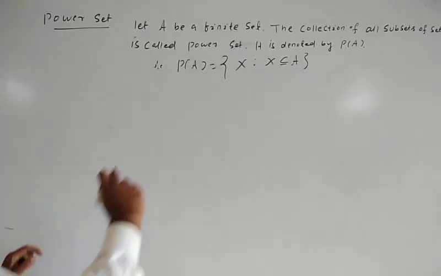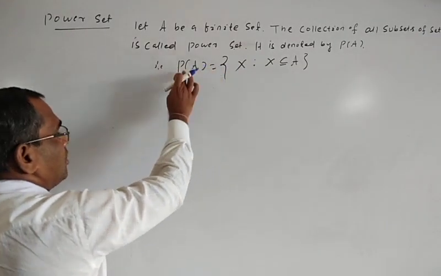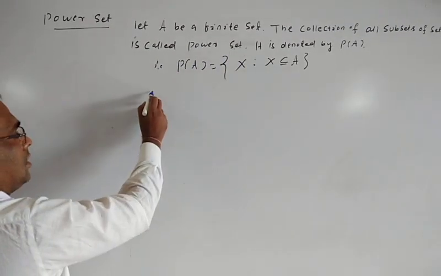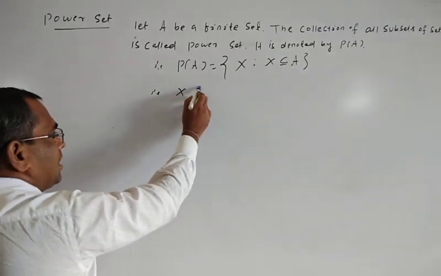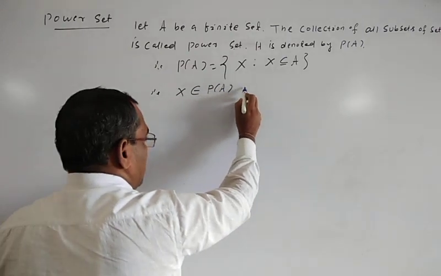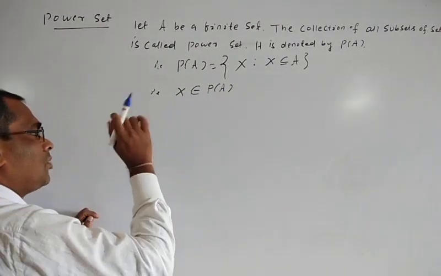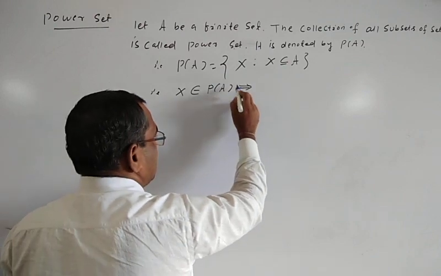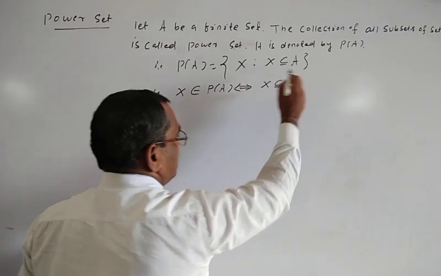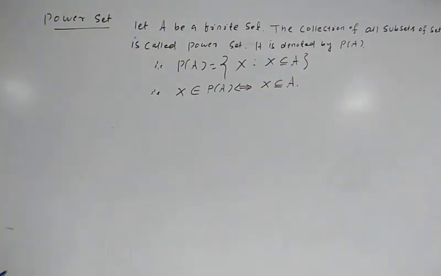So here X belongs to P of A means X must be a subset of A. That is, capital X belongs to P of A implies capital X must be a subset of A. X must be a subset of A. Okay.